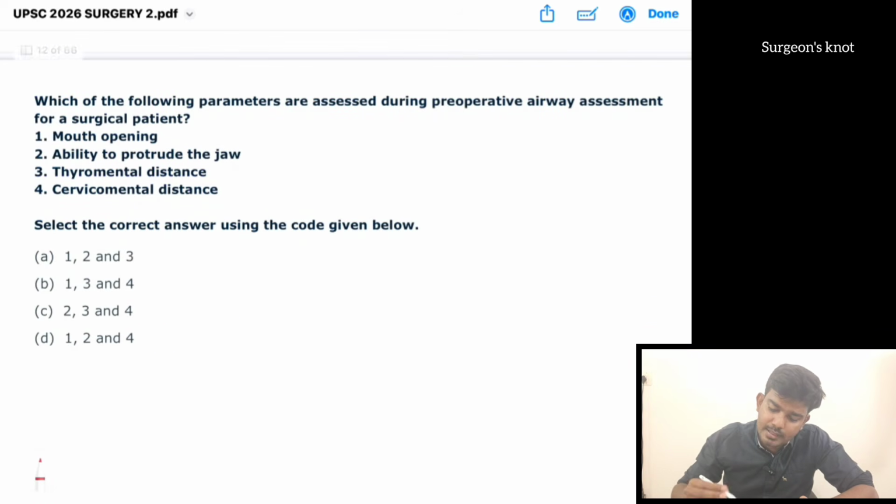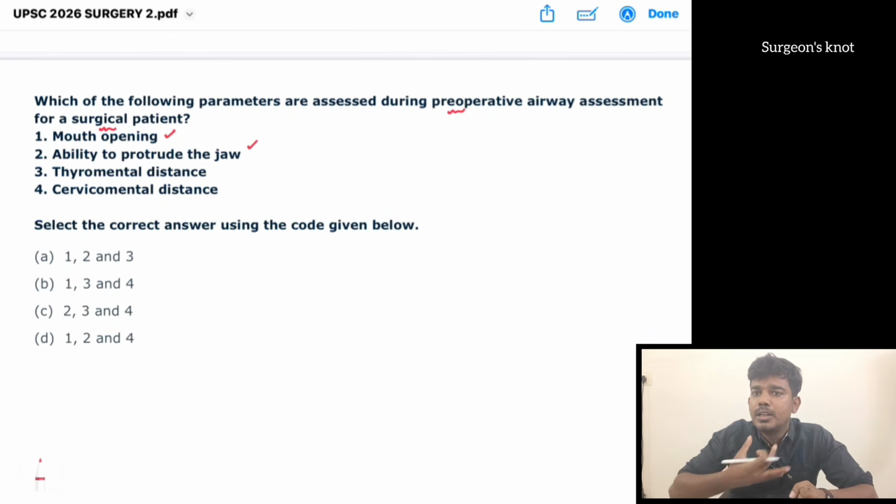Which of the following parameters are assessed during preoperative airway assessment for a surgical patient? This is an anesthesia question, but it is also there in Bailey and Love. Mouth opening has to be assessed. In the Mallampati classification, they ask the patient to open the mouth and assess the uvula and everything. Number 1, ability to protrude the tongue and the jaw, they have to see. Number 2, thyromental distance. Thyromental distance has to be checked and thyrosternal distance also has to be checked.